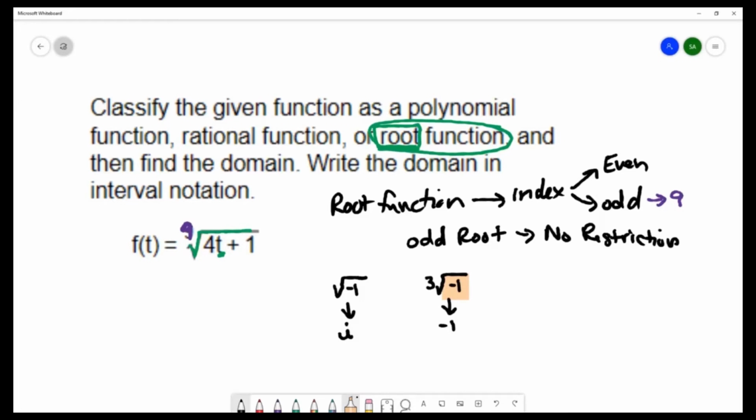So for our domain, what we're saying is on our real number line, we're allowed to use any of these numbers to plug into our variable. There's no restriction. So our domain will be the whole number line, negative infinity to infinity. So the domain of this odd root function is all real numbers, negative infinity to infinity.